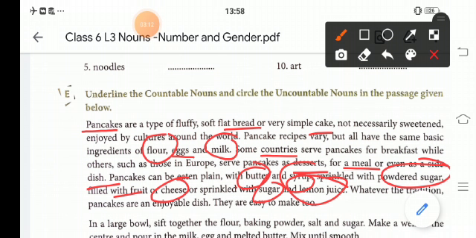Whatever the tradition, pancakes are an enjoyable dish. They are easy to make too.